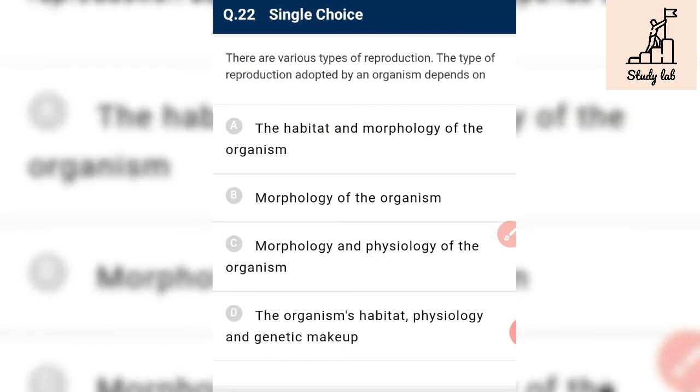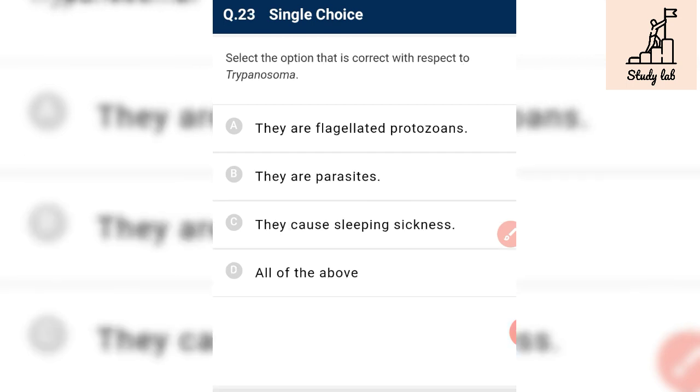Okay, there are various type of reproduction. The type of reproduction adapted by an organism depend on its habitat, its physiology, and the genetic makeup. It depend on the habitat, it depend on the physiology, and it depend on the genetic makeup. So it is considered in hard question.